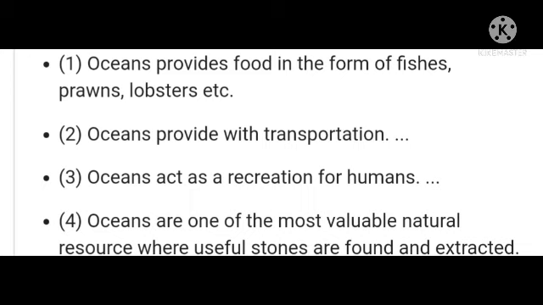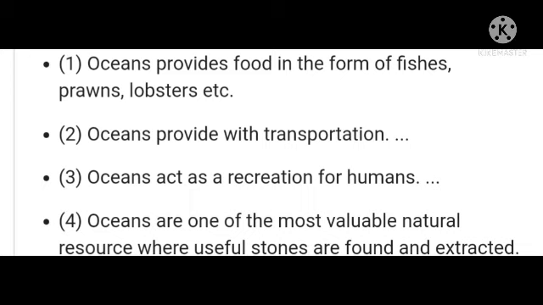The oceans provide food in the form of fishes, prawns and lobsters, etc. The second one is the oceans provide transportation also. And the third one is oceans act as recreation for humans.